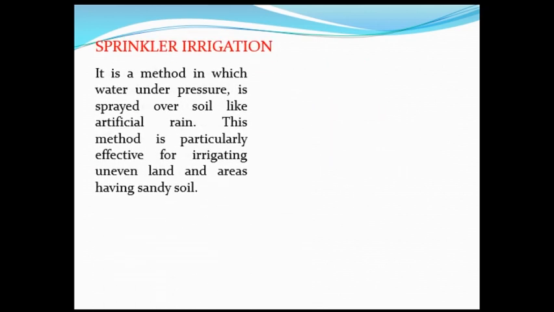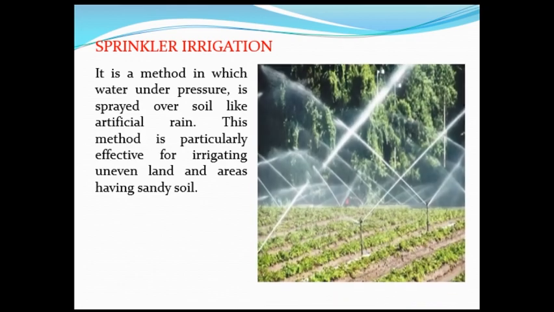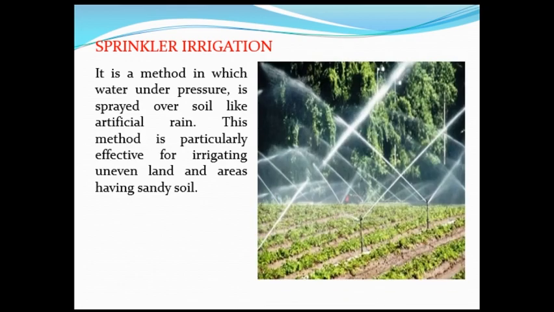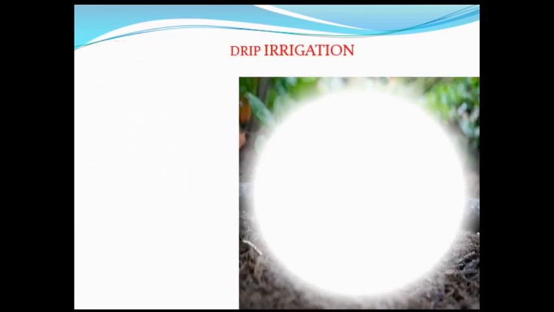Sprinkler irrigation. It is a method in which water under pressure is spread over soil like artificial rain. This method is particularly effective for irrigating uneven land and areas having sandy soil. Next is drip irrigation.